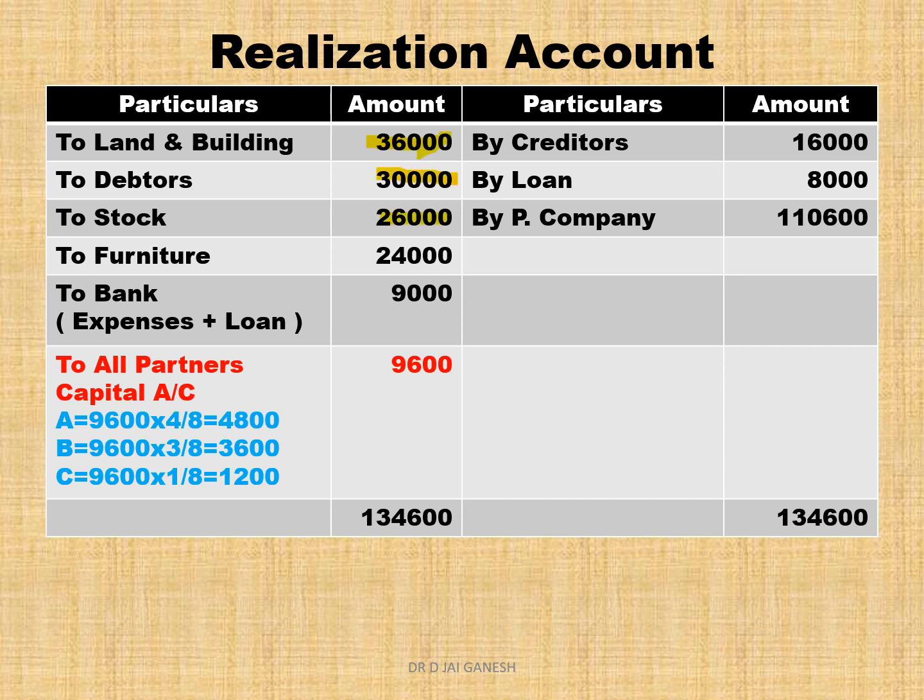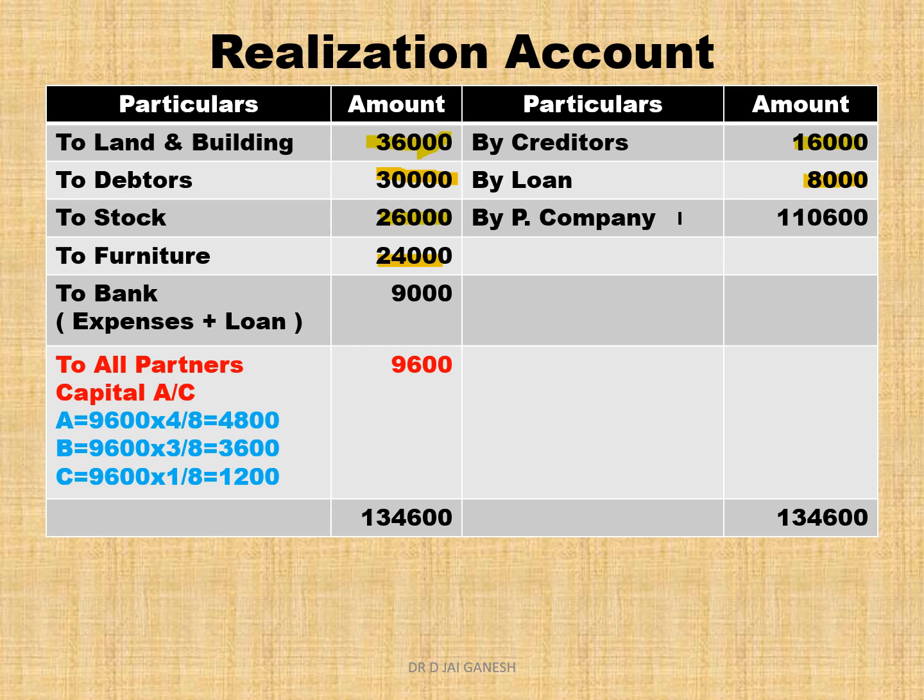So this is the first step of realization account: transfer assets to the debit side. Next, on the credit side, by creditors, transfer the liabilities to the credit side. So by creditors and by loan from bank. So bring the liabilities from the balance sheet to the credit side of the realization account. Then you get by purchasing company 1,10,600. That's called PC, purchase consideration.